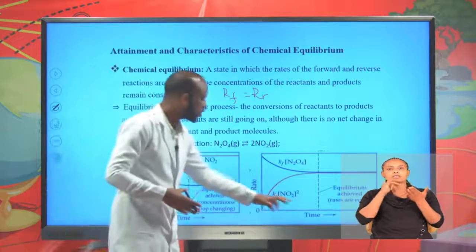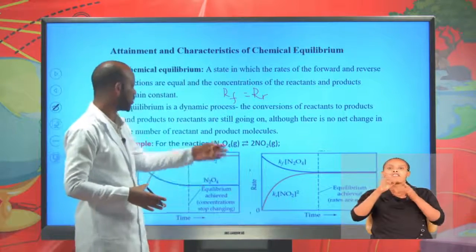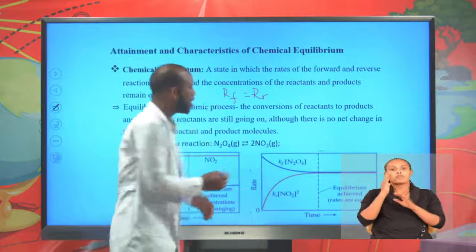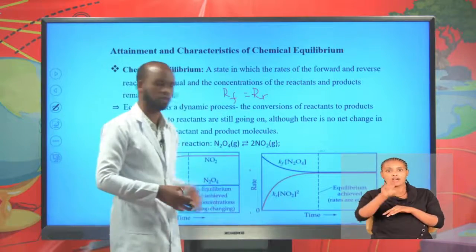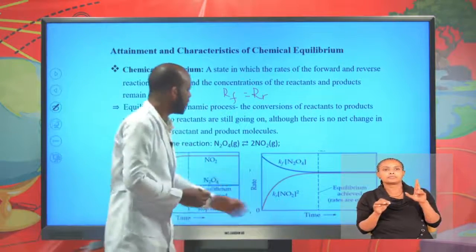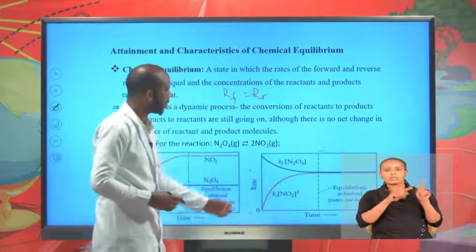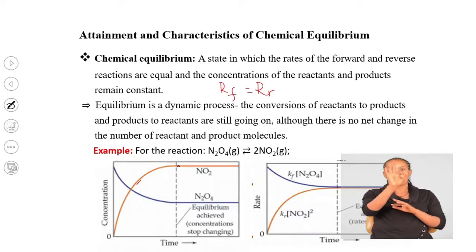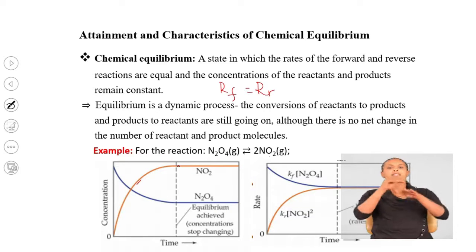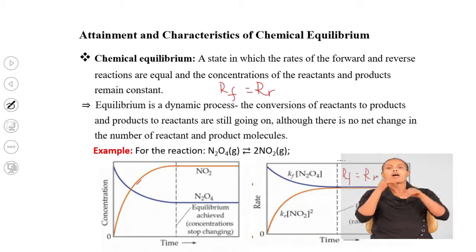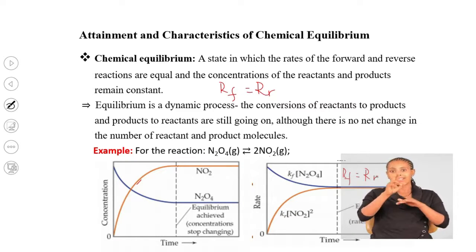This is the rate versus time graph for this equilibrium reaction. You see, the forward rate depends on the concentration of the reactant, so the forward rate decreases. The reverse rate depends on the concentration of the product, so the reverse rate increases. At equilibrium, the forward rate equals the reverse rate. Equilibrium is achieved, and the rates are equal.